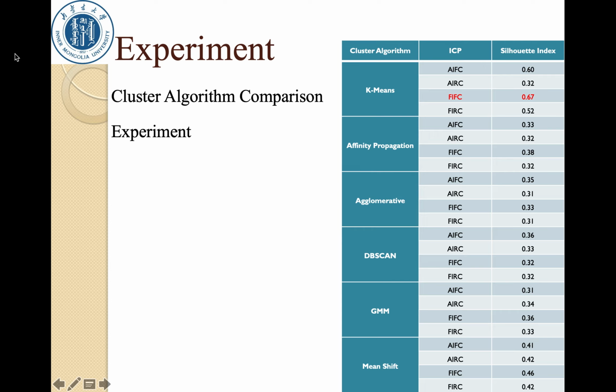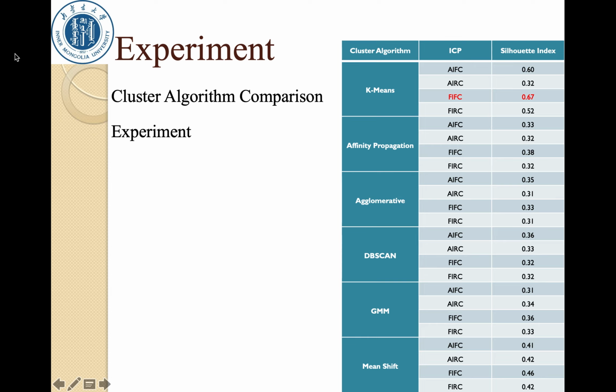Then we take the clustering algorithm comparison experiment. In this experiment, we have to select the most appropriate combination of interpolation, clipping process, and the clustering algorithm. The clustering numbers are all set to 3 by adjusting the parameters in each algorithm, and the clustering evaluation index is the silhouette index.